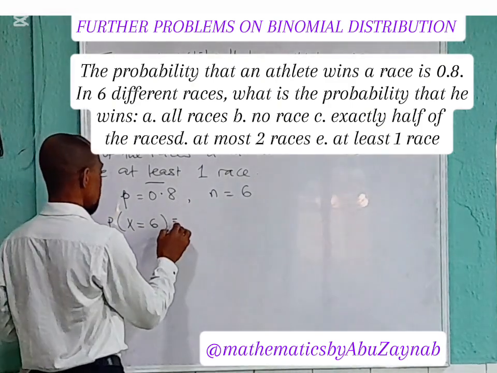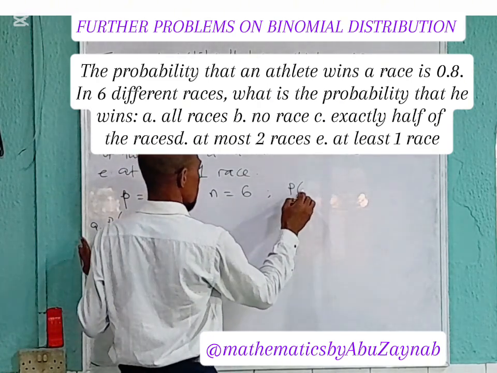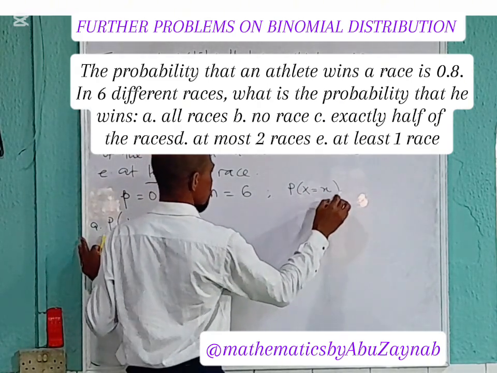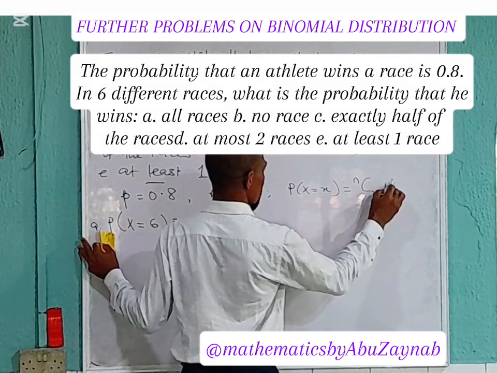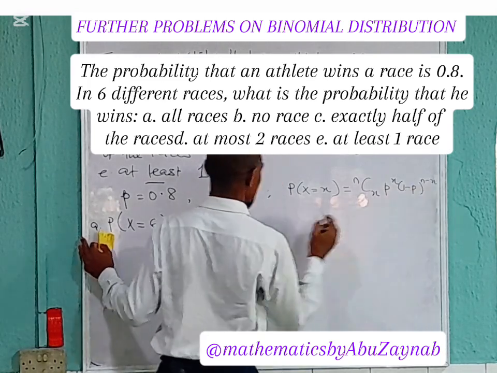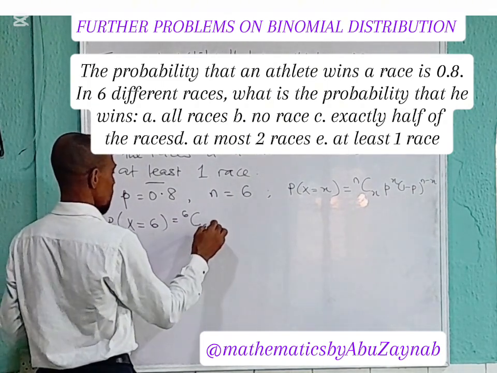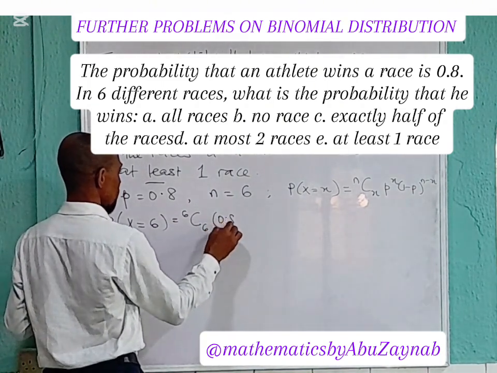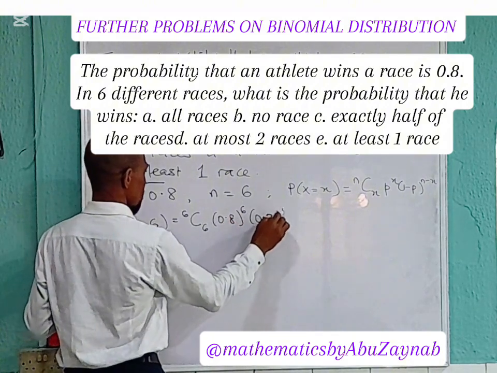So we're going to simply use the formula. Remember that the probability of x equals n combination x, p raised to the power x, (1 minus p) raised to the power n minus x. So in this case, we're going to have 6 combination 6, then 0.8 raised to the power 6, then 0.2 raised to the power 0.